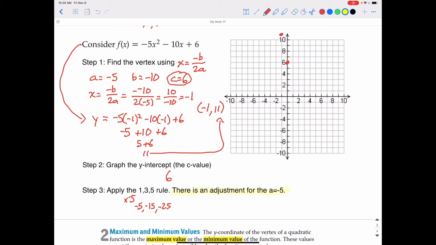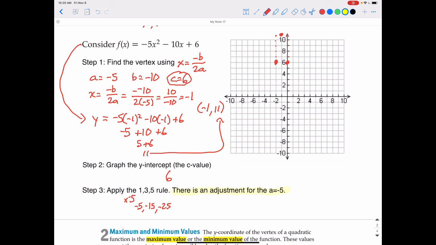So instead of going up 1, up 3, up 5, we're now going to go down 5 since it's a negative 5, and then down 15, and then if we have room, go down 25. But I think you're going to discover we're going to run out of room pretty quickly here. So again, starting from the vertex, we'll go out 1 both directions, but then we're going down 5. So out 1 and go down 1, 2, 3, 4, 5. Place a point there. Then you go out 1 and go down 1, 2, 3, 4, 5. And then we would place a point there, but there's my y-intercept, so that's a pretty good indication that we're